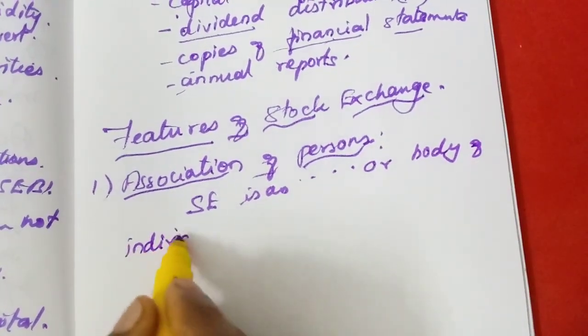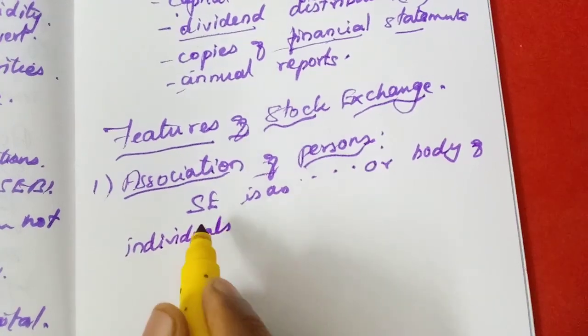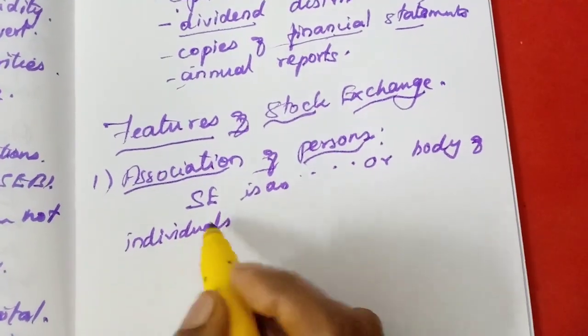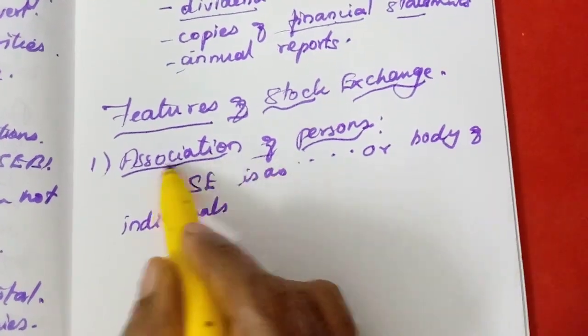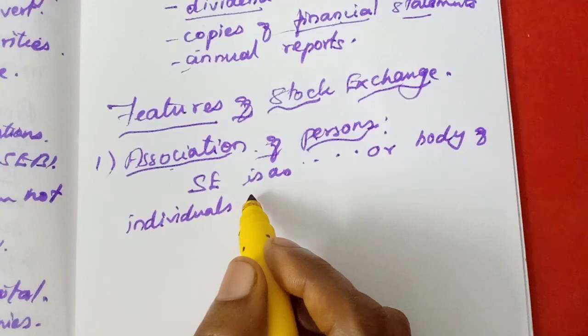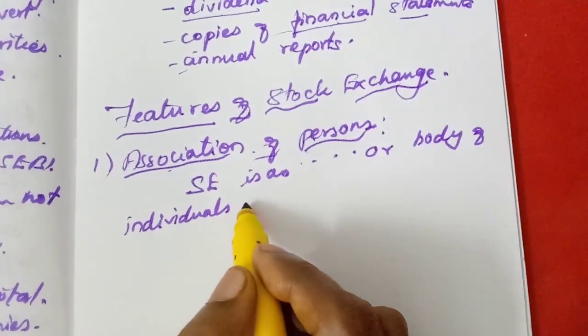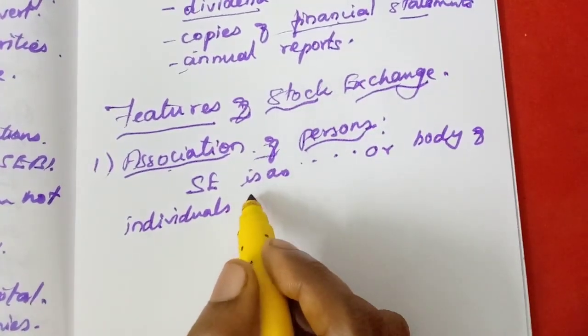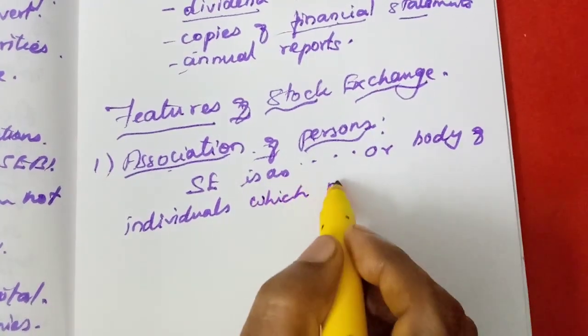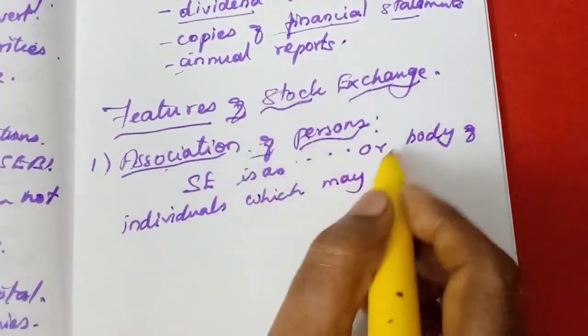That is why I told you to learn the last definition. Okay, so stock exchange is an association of persons or body of individuals, whether it is incorporated or not, isn't it? That you can write, whether it is incorporated or not. So we can write in other words, which may be registered or unregistered.